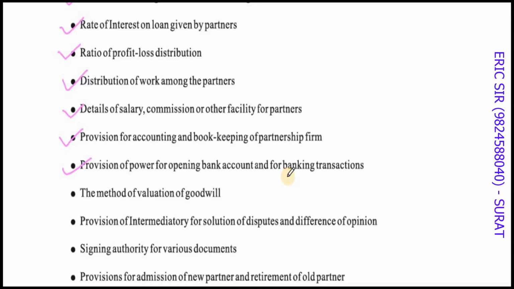Let's say if there are 10 partners, all 10 cannot open the bank account together. So they may give power to 4 partners. Okay, 4 partners will sign and open the bank account, and out of the 4, any 2 signatures will be valid. So 2 out of 4 can be done, or they can say the main partner, the active partner, his signature is compulsory, and out of the remaining 3, anyone. So there are different ways by which the bank account can be operated.